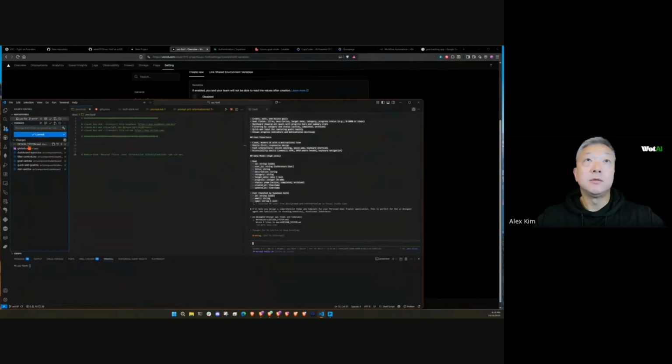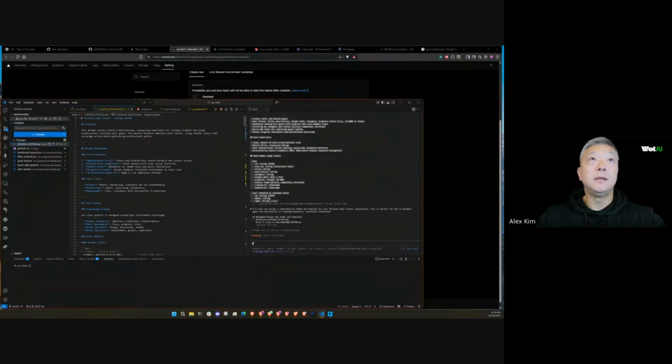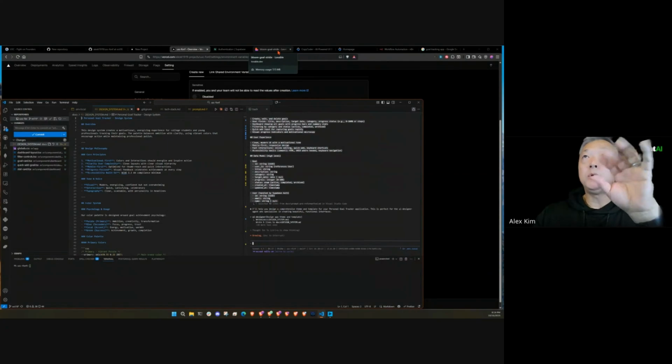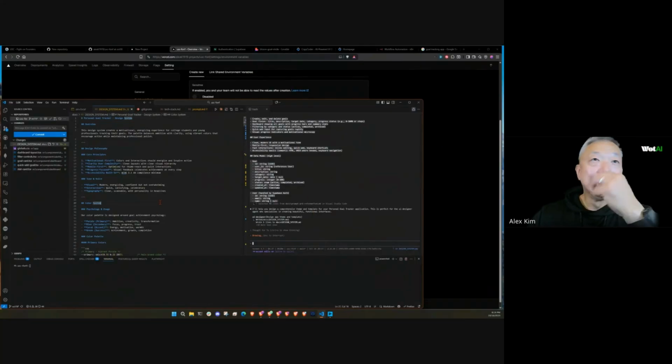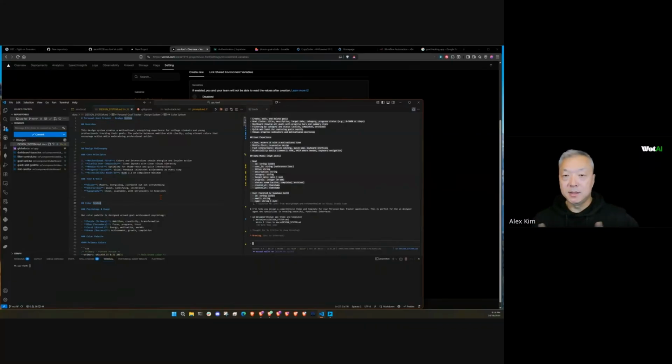Let me see, it's created a design system file. Let's see what it's done. So you guys can see here with Lovable and even Copy Coder, we're just getting the visual elements, right? Where yes, it's creating the code similar to what's happening here, but inside of Claude Code, it has a lot more context to build from versus a single shot visual build. And this is one of the reasons, again, that I think this is a better way to approach it.